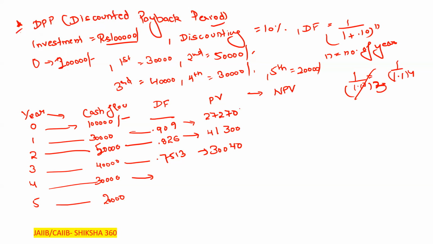Just use the calculator here. 0.683 multiplied by 30,000, so 20,490 rupees we are getting here. In the fifth year, it is 1.1 power 5, which is 0.620. You have to use the calculator in all these cases. No need to worry. 0.620 into 20,000 is 12,400.